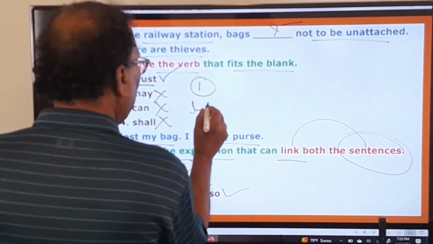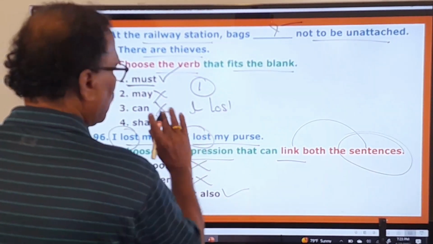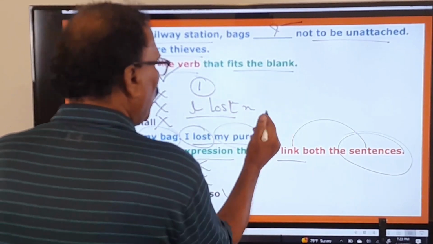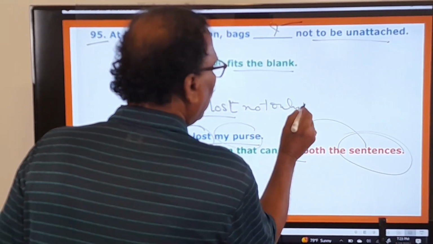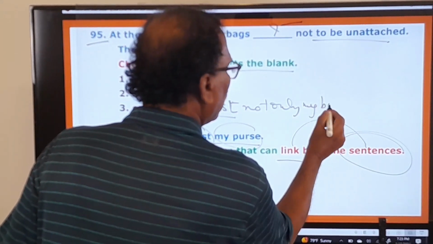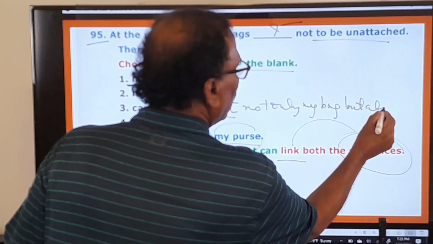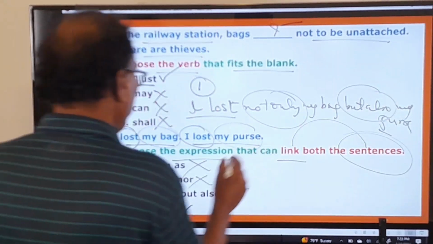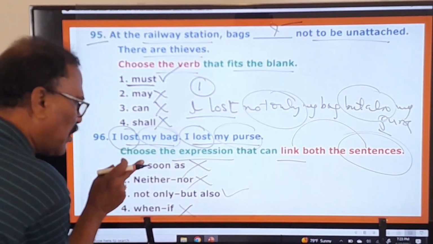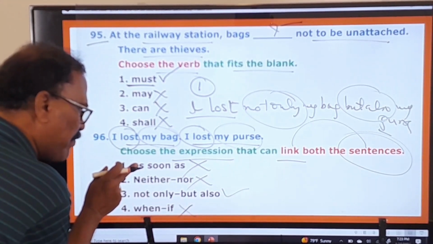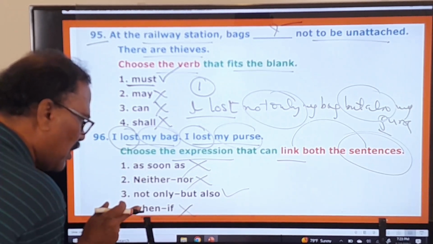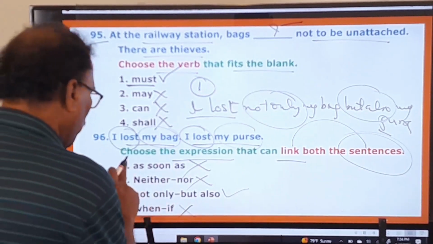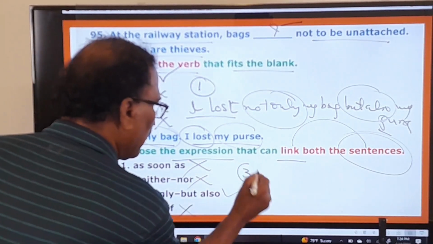We can say I lost. I lost is the same, so you just say that. Now we have to connect my bag, my purse. Therefore you have to say I lost not only my bag, but also my purse. Very simple. Not only but also. You can join these two sentences not with this subordinating conjunction, not with this conjunction, not with this conjunction, but only with the help of this conjunction you can join them together like this. And therefore, first one, second one, fourth one are wrong. Only the third one is the right option, right answer.